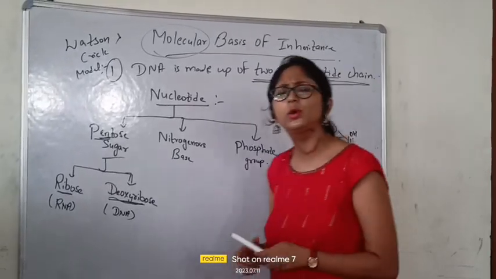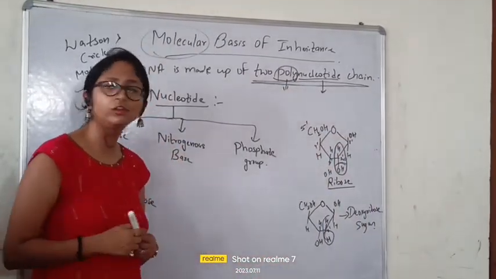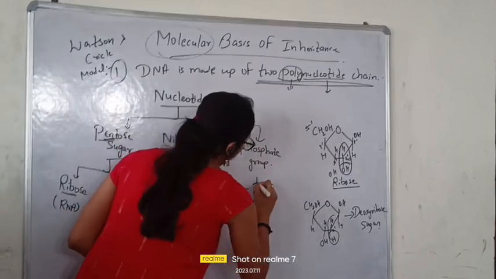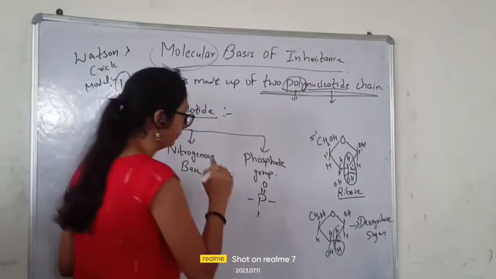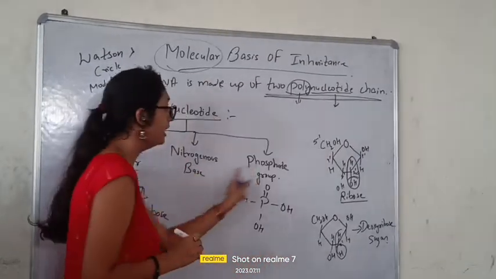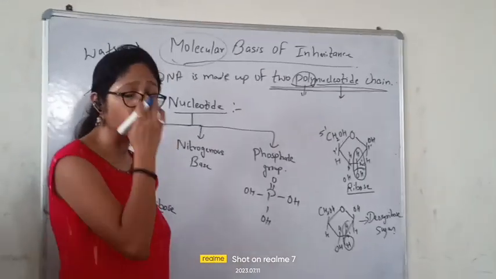Phosphate group. We already know what is phosphate. So ma'am, PO4 is phosphate. What will be its chain? Simple. P. Okay. Here you will get at the top double bond. Here it will be OH. Here will be OH. Here it will be OH. This is how the phosphate group looks like.